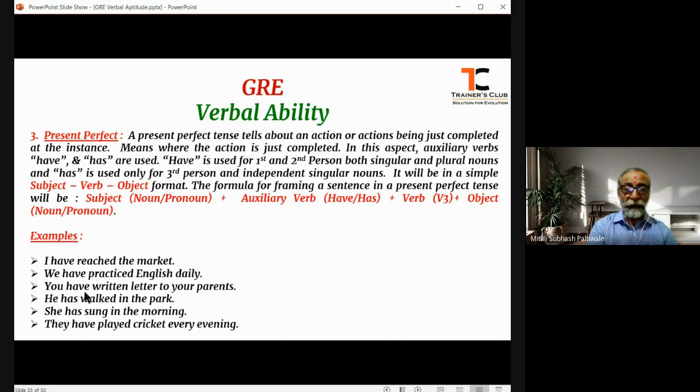You have written a letter to your parents. You have written. So here it is an irregular verb. Write, wrote, written. The third form of the verb write has become written. Here it is an irregular verb because all the three forms of the verb are spelt differently. Write becomes wrote and wrote becomes written. So you have written a letter to your parents.